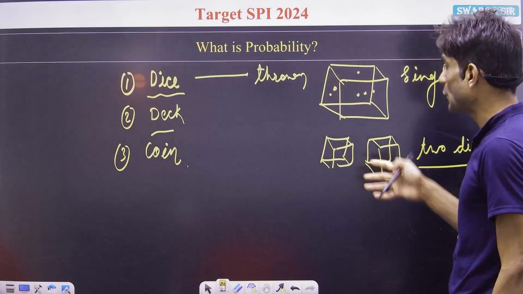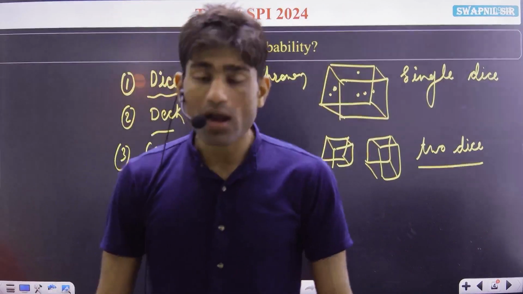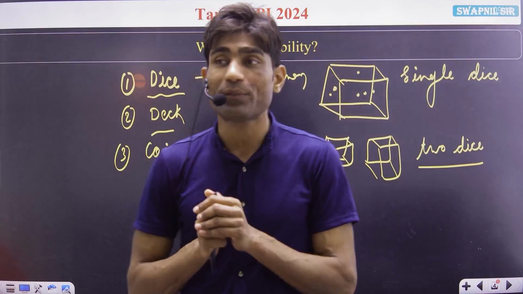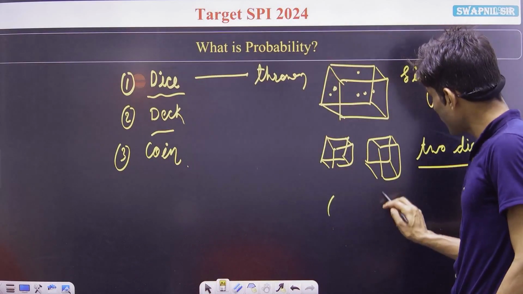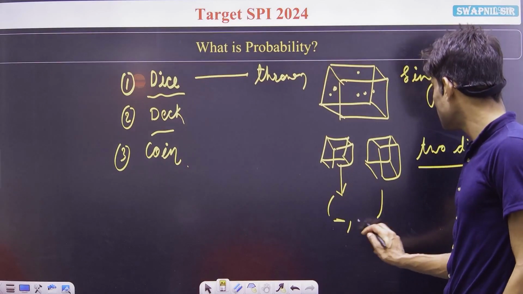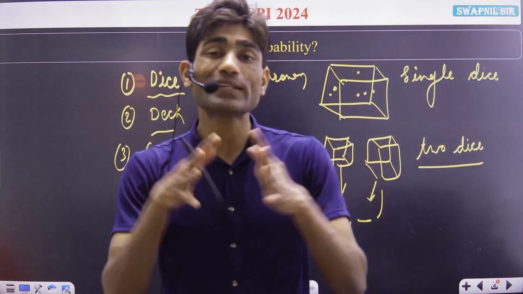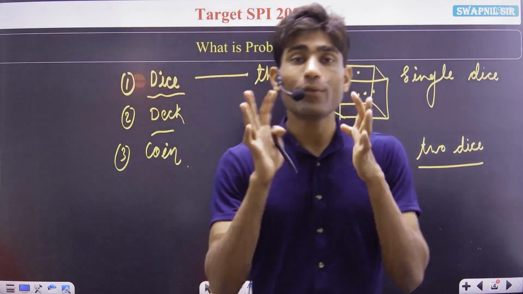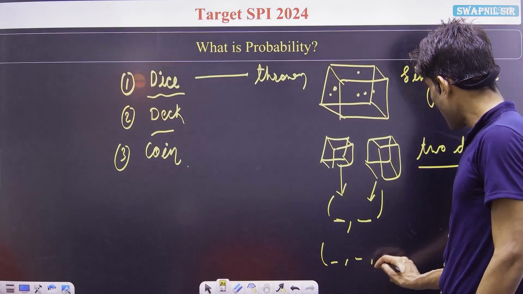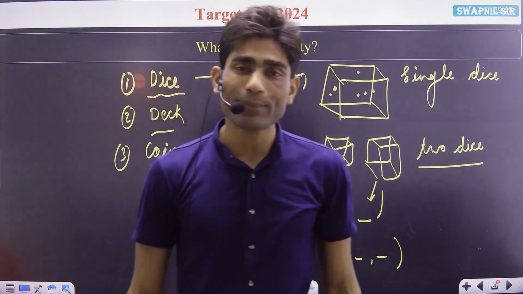When we throw 2 dice at a time, we have to think about what the probable outcomes are, and we write those outcomes in the form of an ordered pair. The first number is the outcome from the first dice, and the second number is the outcome from the second dice. For 3 dice, we have an ordered triple: first, second and third. This is the way we can write the total outcomes from our dice.